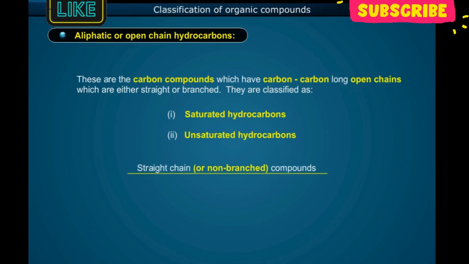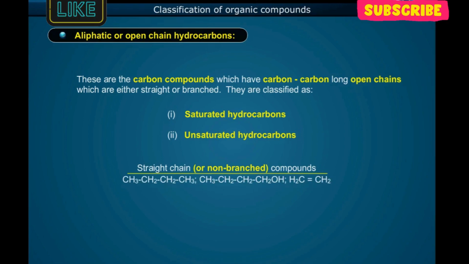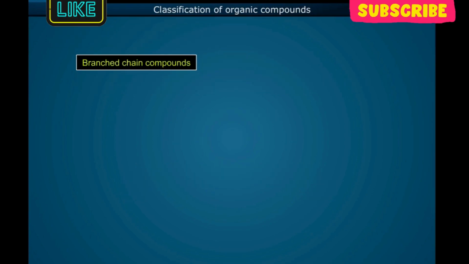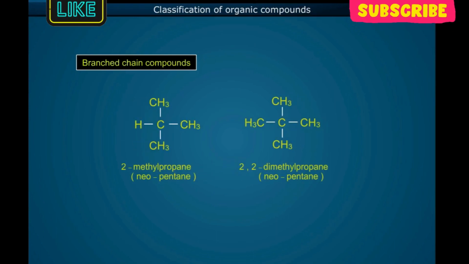Straight chain or non-branched compounds. CH3-CH2-CH2-CH3, butane. CH3-CH2-CH2-CH2OH, 1-butanol. CH2=CH2, ethene. Branched chain compounds. 2-methyl propane, 2,2-dimethyl propane.